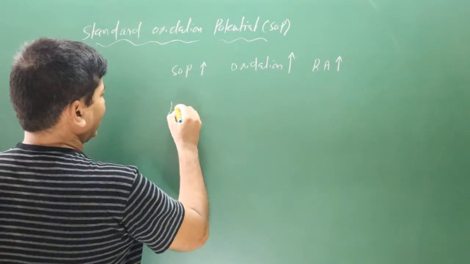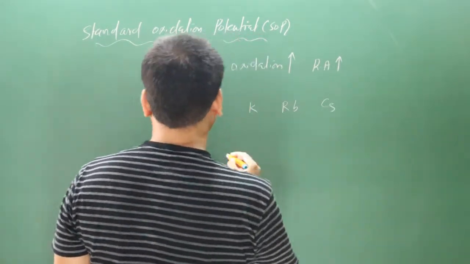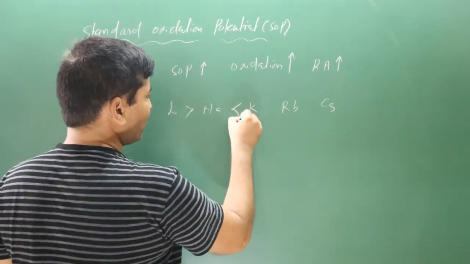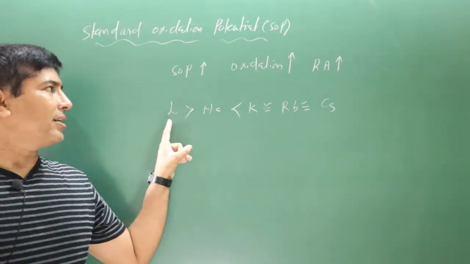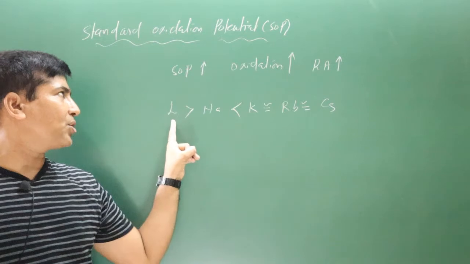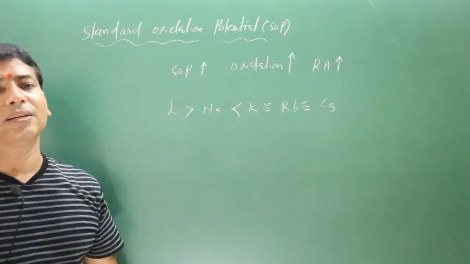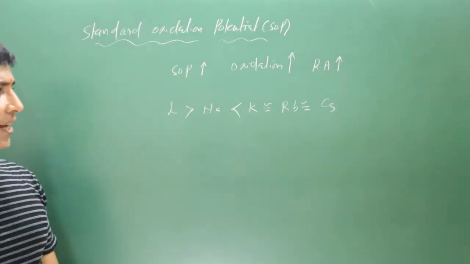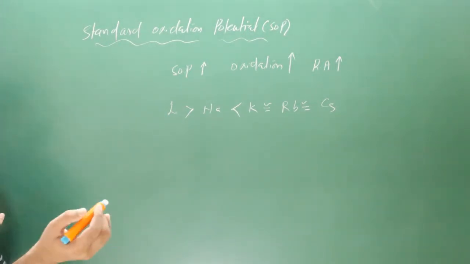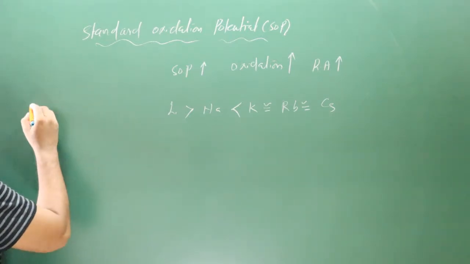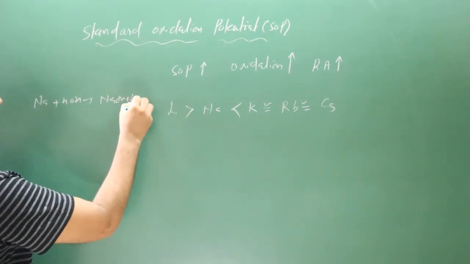Now if we look at the trend of SOP values for lithium, sodium, potassium, rubidium and cesium, lithium has the highest value of SOP, and the other elements have almost the same SOP values. This means lithium is acting as the strongest reducing agent, because it has the highest value of SOP. Then potassium is a better reducing agent than sodium because it has a greater value of SOP than sodium. Since they act as better reducing agents, whenever these metals react with water or acid, they easily liberate hydrogen gas. Let's say sodium reacts with water: it will form NaOH and hydrogen gas is released.